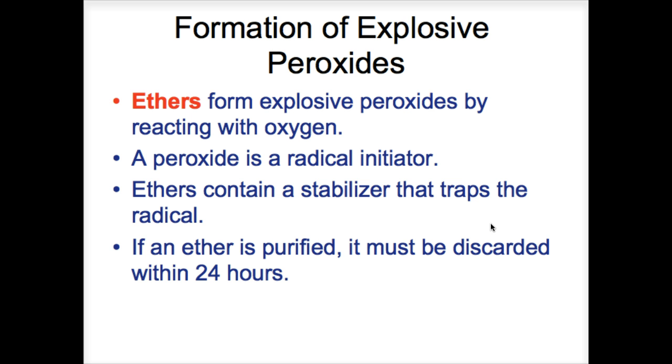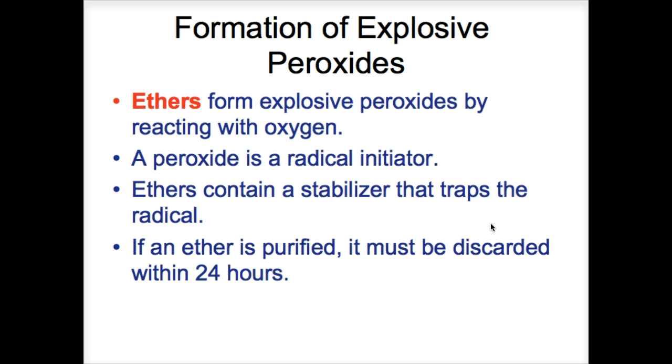A peroxide compound contains an oxygen-oxygen bond, which is easily cleaved, resulting in a radical that can create new radicals, which can be an explosive situation. Therefore, a peroxide is a radical initiator. Ethers contain a stabilizer like BHT, that I'll talk about a little more in just a minute, or actually ethanol can be a stabilizer that traps the chain initiating radical, preventing the formation of explosive peroxides, as we'll see in the mechanism in a second.